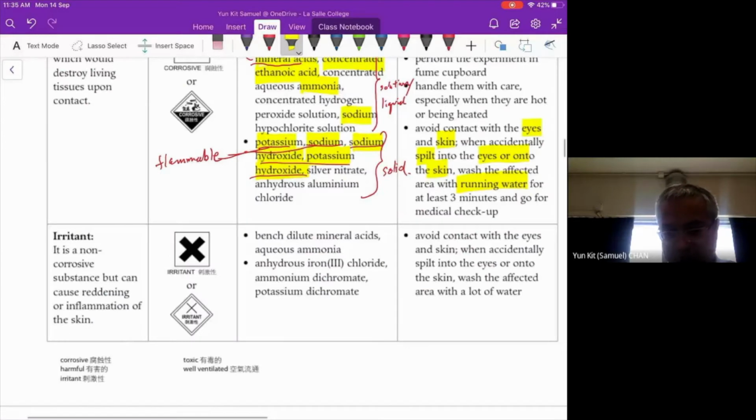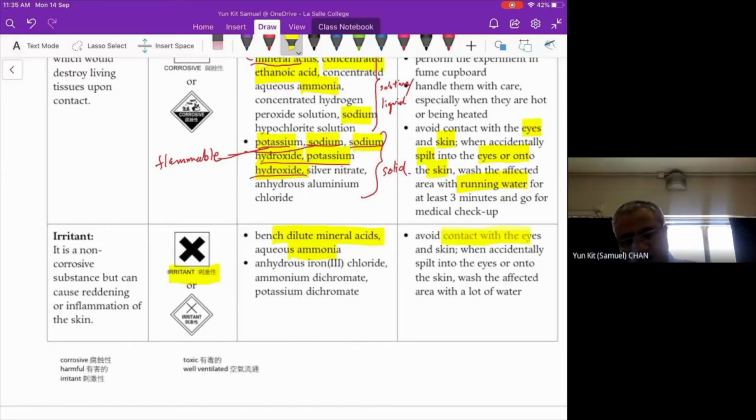Finally, if the solution is dilute and not corrosive, then we may use the term irritant. Diluted mineral acids are only irritant. They are not so corrosive. And of course, you should avoid contact of the chemical with the eyes or skin. That's all for the hazard warning label. Is there any question? No question. Then we will go on.